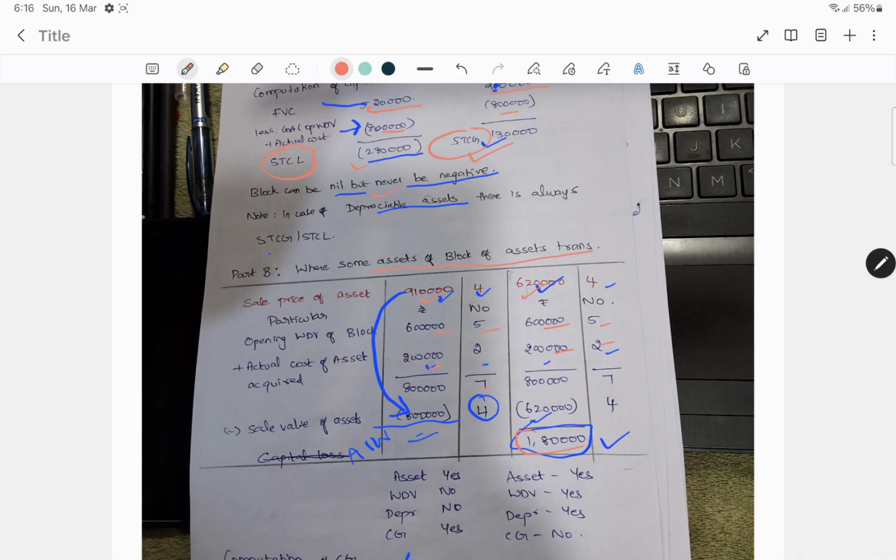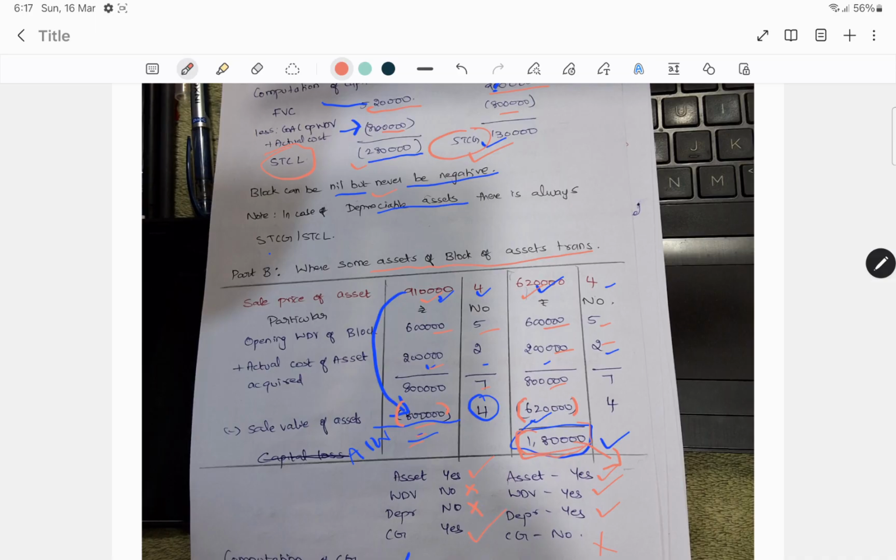So there are 7 assets with 8 lakh. Sale value is 9,10,000. So 8 lakhs is subtracted. Here 6,20,000. So entire 6,20,000 is subtracted. So here we still have a WDV. On this we can claim depreciation. Asset is there, WDV is there, yes, depreciation can be claimed, yes, capital gain will come, no. Now here asset is there, yes, WDV is there, no. Depreciation can be claimed, no.